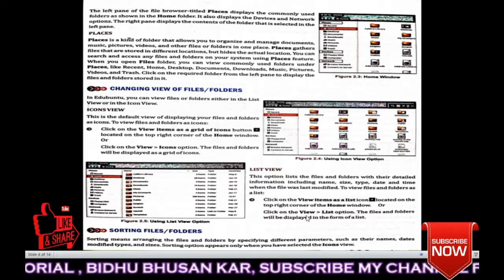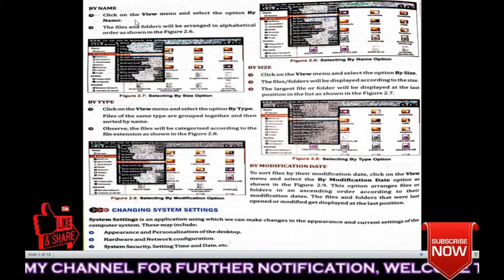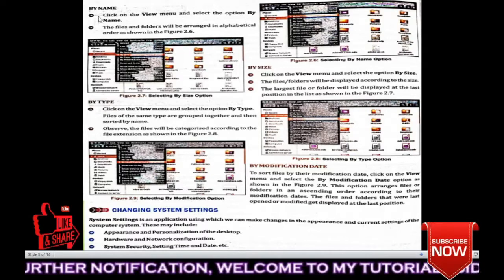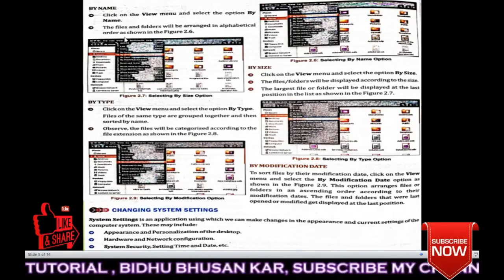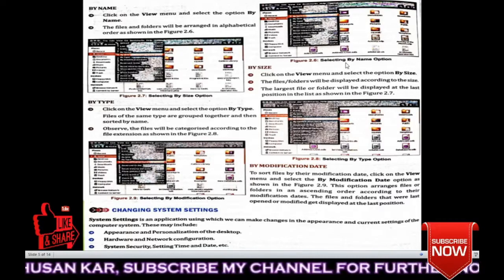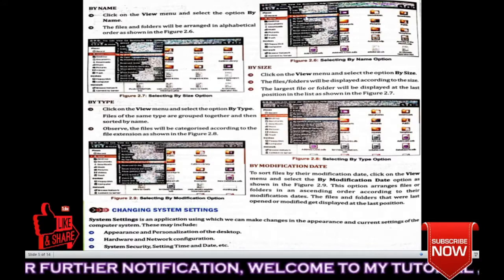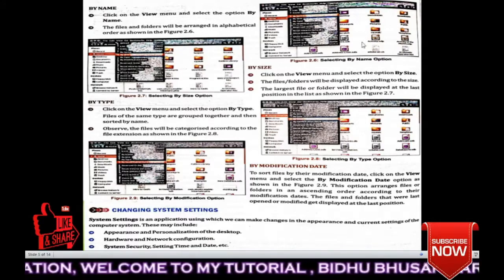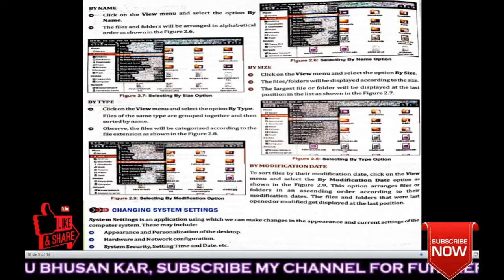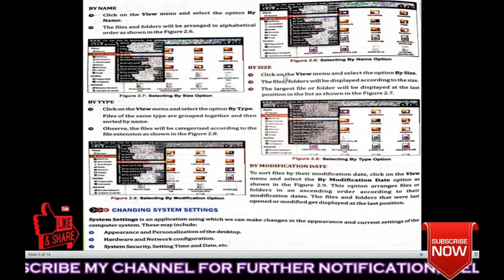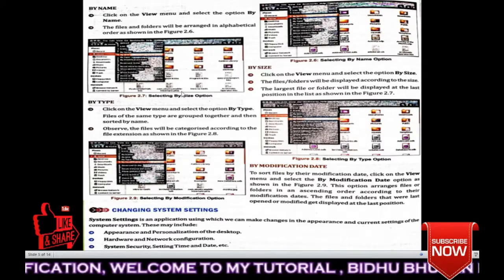Okay, next, by name. By name, how can you sort this? Click on the view menu and select the option by name. The files and folders will be arranged in alphabetical order as shown in figure 2.6. Here, selecting by name option. Okay, you can select by name. Here, the options will appear. You can select by name option. If you select by name, all the letters will be sorted and will appear in alphabetical order. Okay, next, by size means how can you see the files or folders. So these are the different views or settings.